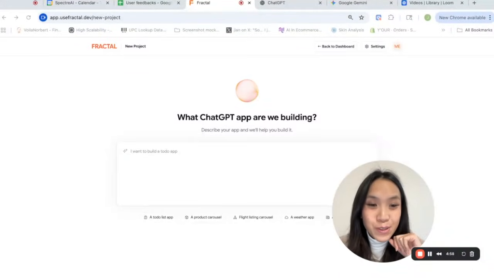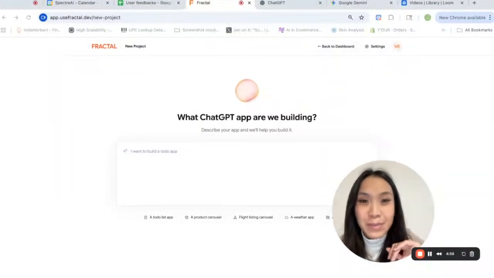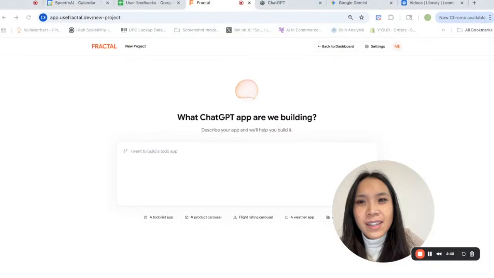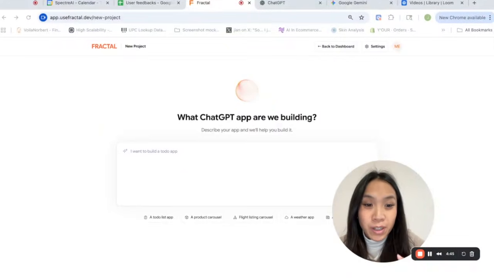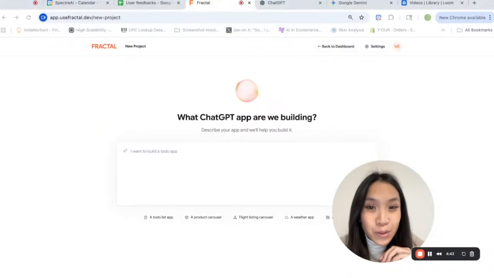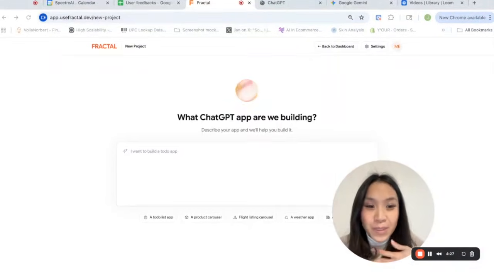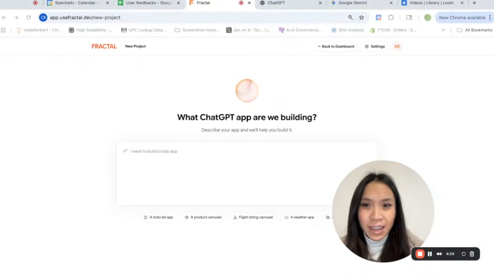Hey guys, so today I want to show you how to make a game using ChatGPT apps. When most people think about ChatGPT apps, they think about productivity tools, things like writing, planning, or getting work done faster. But there's a huge opportunity that people are missing. ChatGPT apps can be used to build social interactive games, games where AI is not just responding to you, but also playing with you. So today I'm going to build a trivia game.